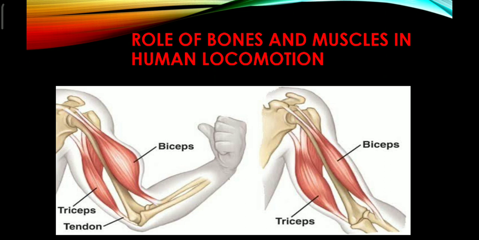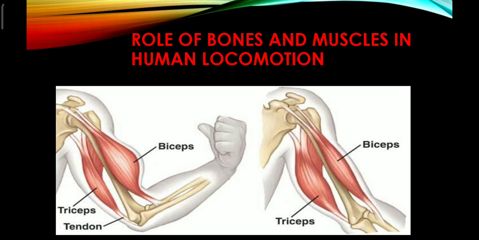Actually, when a nerve impulse or motor nerve impulse is transmitted from the brain to the biceps muscle, the biceps muscle gets contracted. As a result, the tendon pulls the lower arm, that is the radius and ulna, toward the upper arm. So we can easily bend our hand.